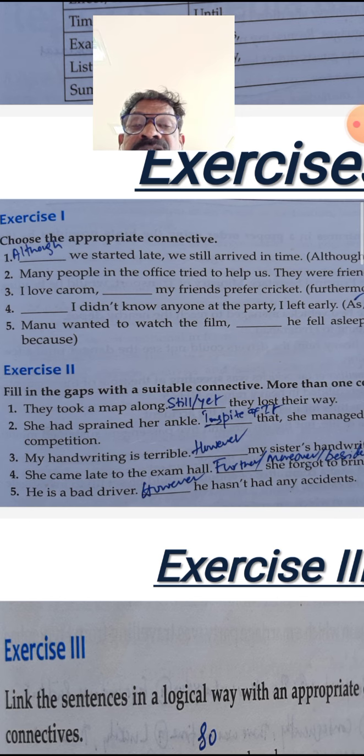She had sprained her ankle, dash, that she managed to participate in the dance competition. So here, in spite of it, that she managed to participate in the dance competition.